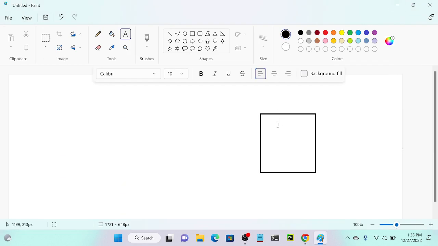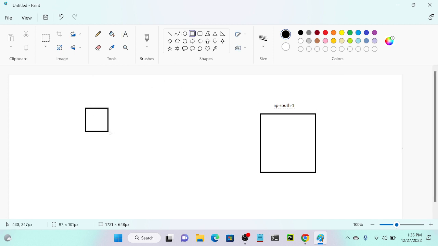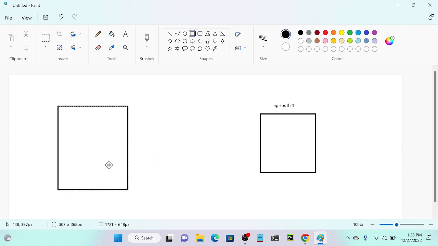Okay, so here you can see that I have a virtual machine in Mumbai region. So I will just call it as ap-south-1. Okay, so Mumbai code is ap-south-1. Okay, so here is my local machine. So here you can see that this is my local machine. Okay, so what I'm going to do here, I will retrieve my key pair.